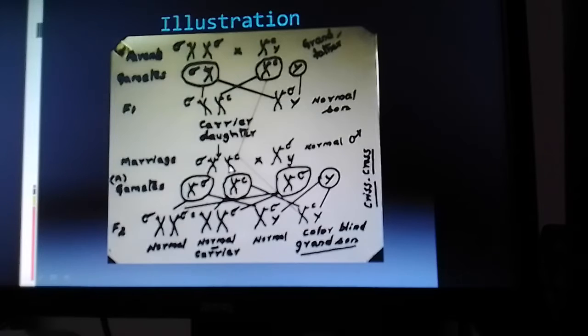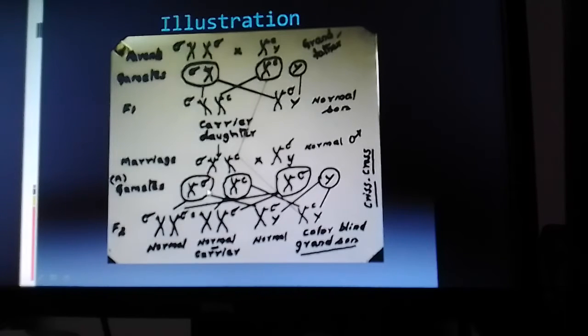For the next generation, take this carrier daughter, who gets married to a normal person with normal color vision. His chromosome condition is the X with the normal allele along with the Y, and the carrier daughter carries one normal and one mutant allele.